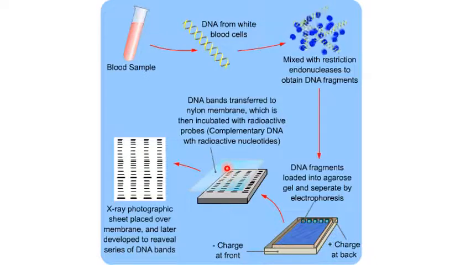The DNA probes will get attached wherever they have a complementary sequence on the separated single stranded DNA and form double stranded DNA. So wherever we have double stranded DNA formed, they will be radioactive. Then when we expose it to an X-ray photographic sheet, the radioactive regions, that means only the double stranded DNA where we have probes attached with our desired VNTR, will create a band here. The radioactive activity will strike the film and form a band.